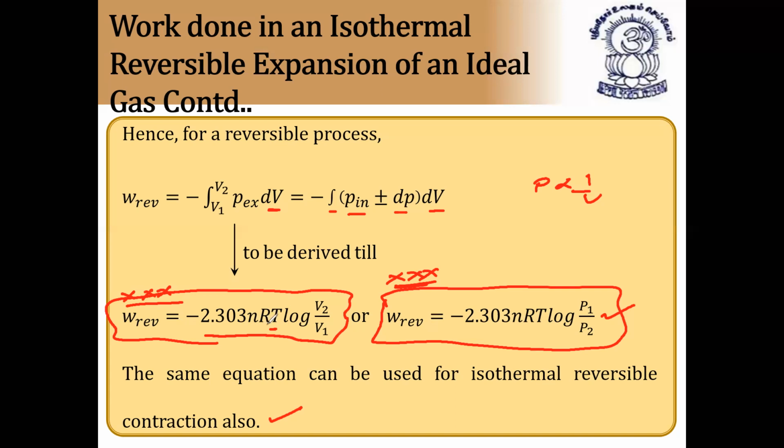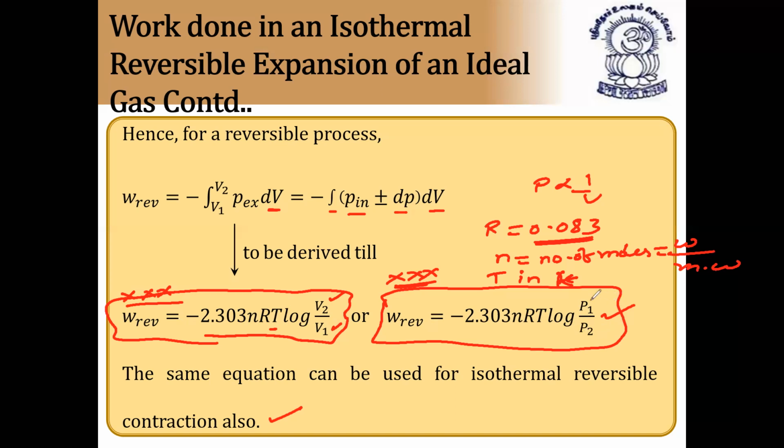Here n is called number of moles, R is called universal gas constant, T is called temperature. R value you should take as 0.0821 or 0.083. To find number of moles, n is weight by molecular weight. And T is nothing but temperature. You should take temperature in kelvins only, because capital T means absolute temperature. V2 is called final volume, V1 is called initial volume. Similarly, P1 is called initial pressure, P2 is called final pressure.